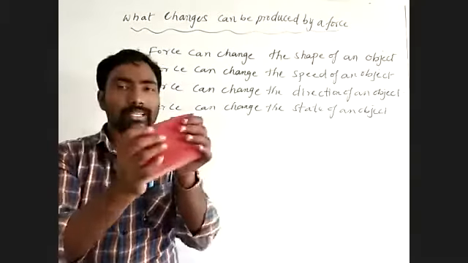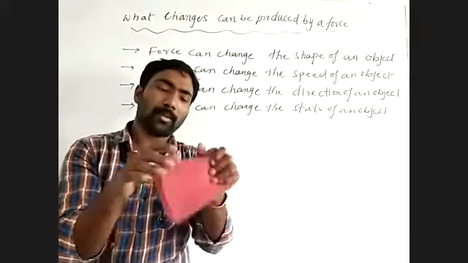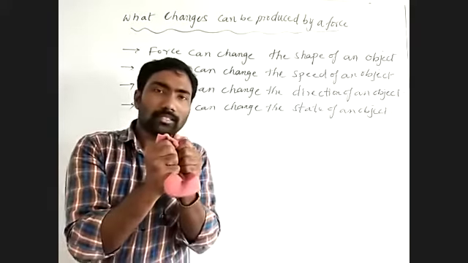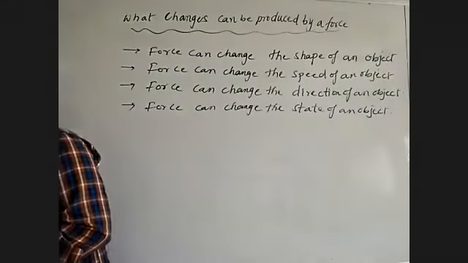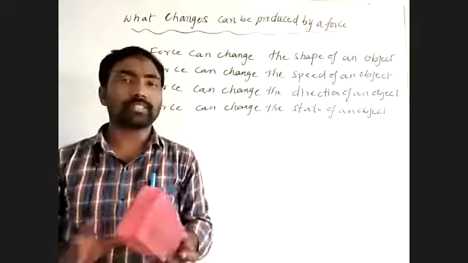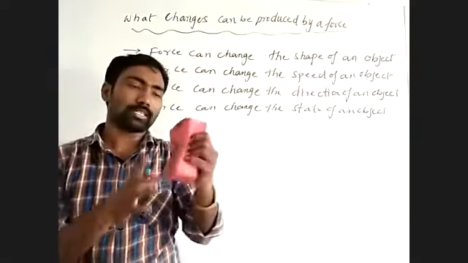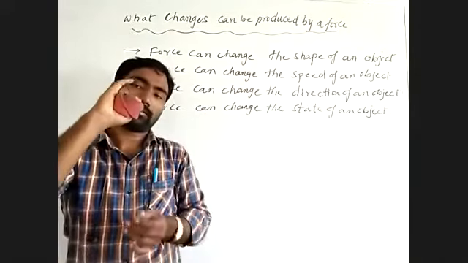When we compress it or stretch it, what happens? When you hold a sponge duster, see how the duster becomes. Is it so or not?